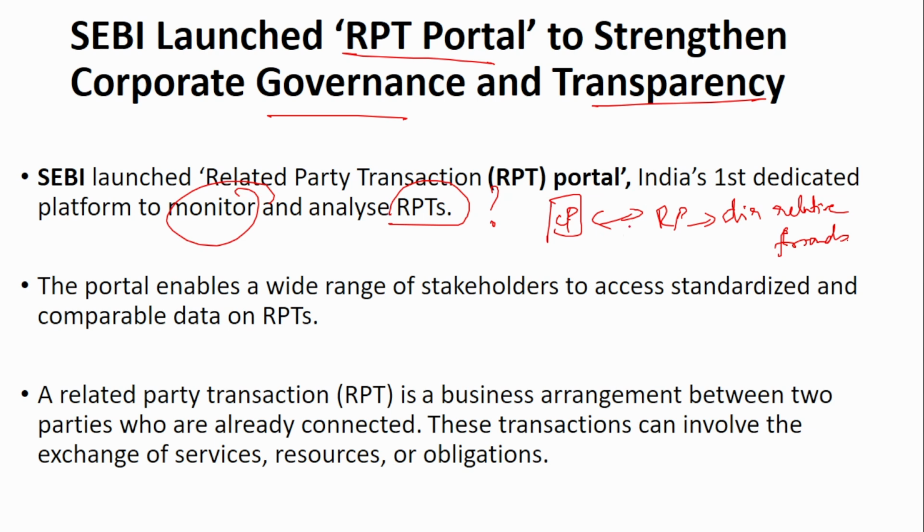It is very important to monitor such transactions, because there is a high possibility of favoritism. Since they are people known to the director, very close to the director or the key person, he might show favoritism to the people involved. That is why it is very important to monitor and analyze these transactions.